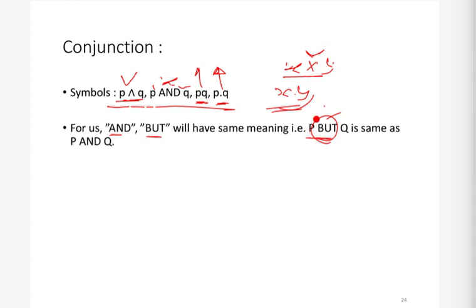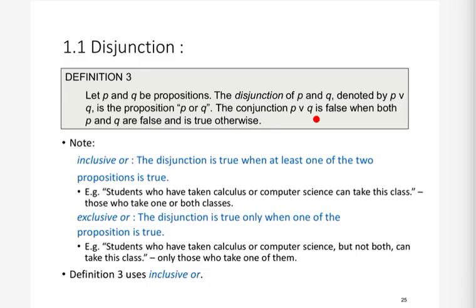Now let's see the next operator, that is the disjunction operator. The disjunction operator is also called the or operator. So basically this says p or q, either p is true or q is true, and we represent it using this symbol, this v kind of symbol. This is a very standard symbol. So if we have two propositions p and q, then we can make a new proposition p or q. It will be true when at least one of them is true.